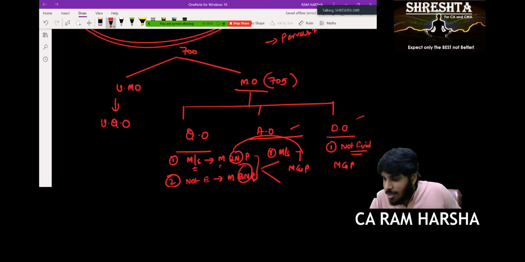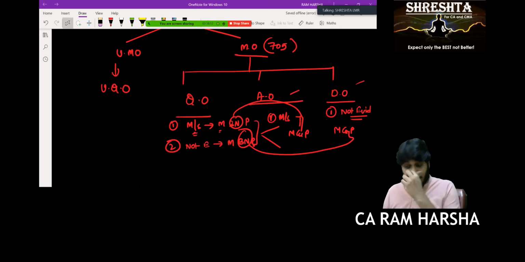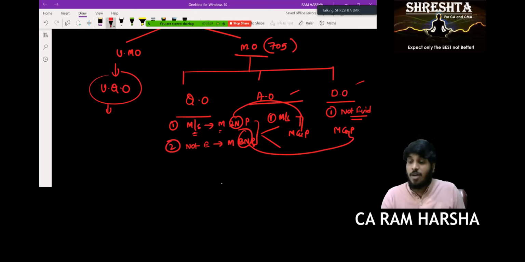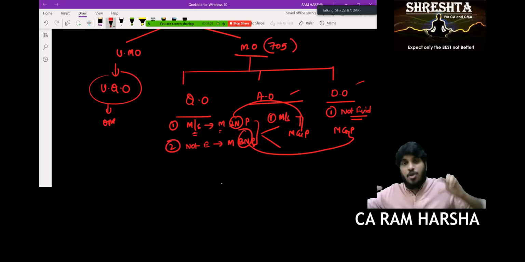Instead of "but not," you just have to say "and." That is the only difference. Now tell me, qualified opinion definition will have how many parts? Two parts. Adverse opinion definition will have only one part. Disclaimer opinion definition will have only one part. Unqualified opinion definition will also have only one part.